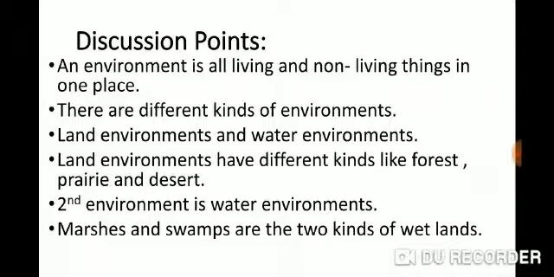Now students, the second kind of environment is water environment. Some animals live in water environments. They get what they need there. Some plants live in water environments too. Flat leaves help the plants float, like the water lily.